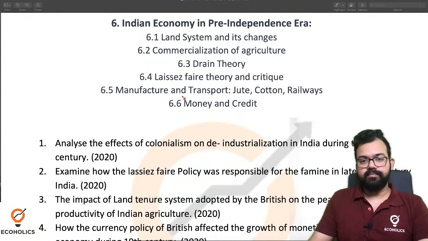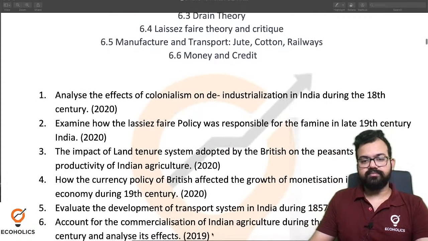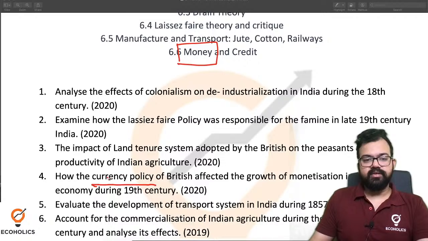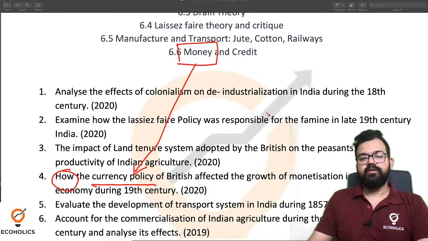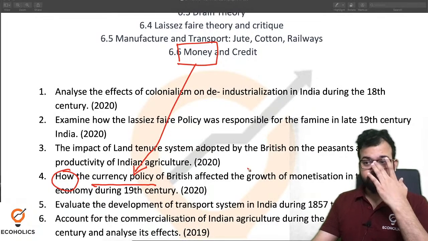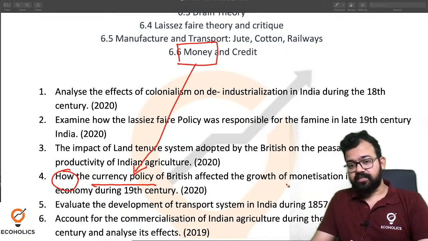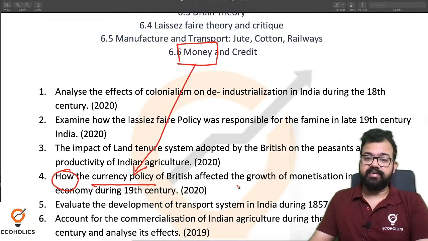You can see directly from the syllabus, money, and if you go down, currency policy. So this is money, this is currency policy, and this is the directive.